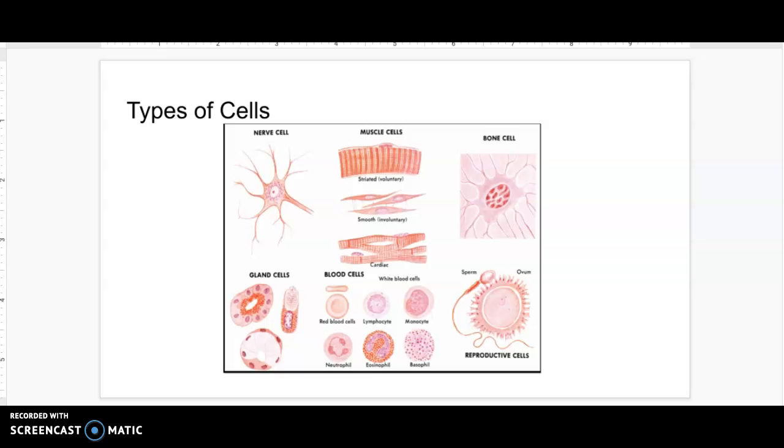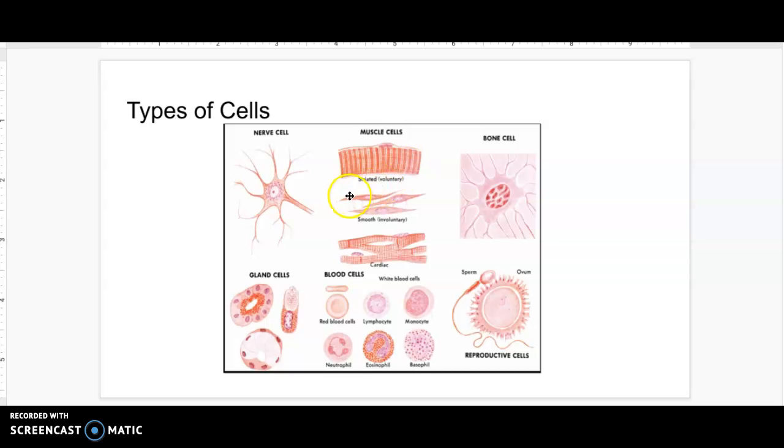Now, notice they all have very different structures to them because they all carry out very different functions. For example, the nerve cells have little parts that come off of it that send signals. So they branch out, so to speak, so that signals can go in all different directions throughout the body, from the brain to all the nerves that go to every single piece of your body. Here we also have the striated muscle because they're able to contract and expand, and you're able to lift different things.